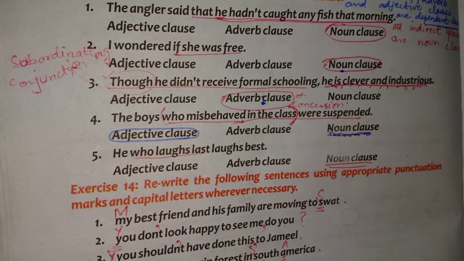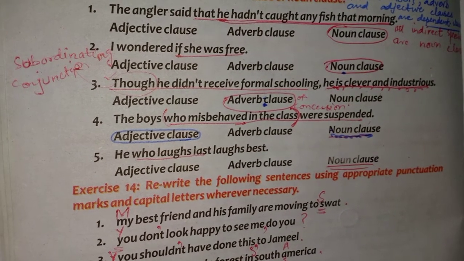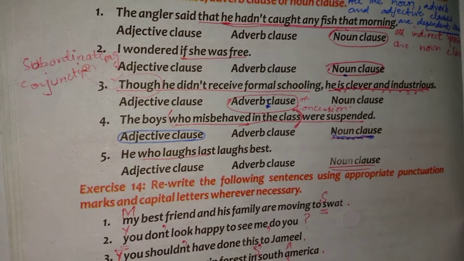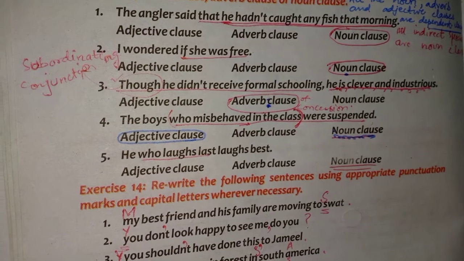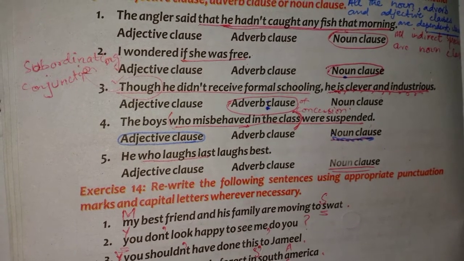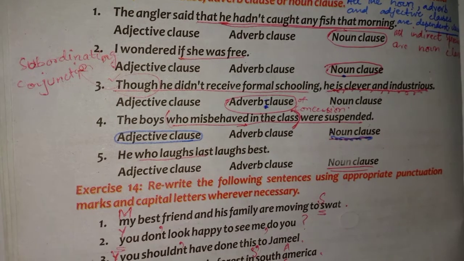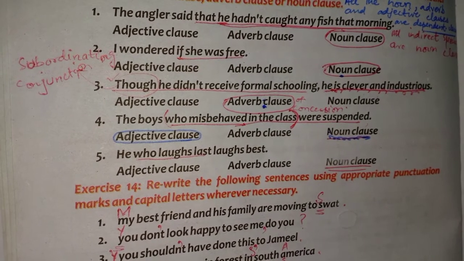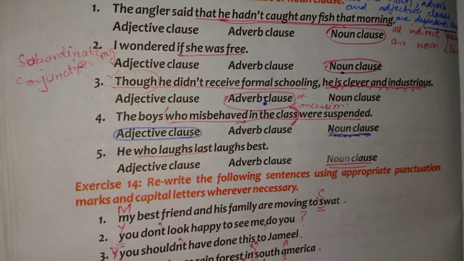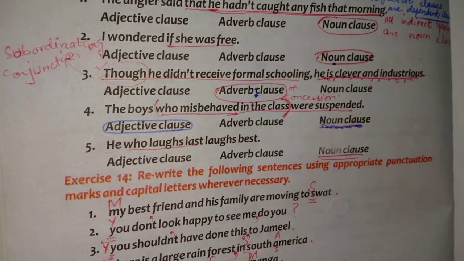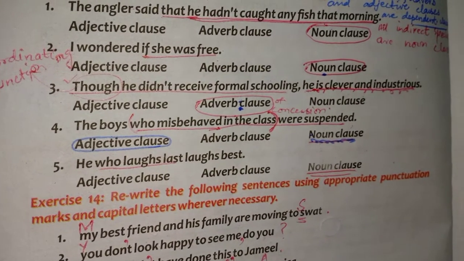So the clause over here is though he didn't receive formal schooling. Adjective clause, adverb clause, noun clause. Its correct option is adverb clause. Though he didn't receive formal schooling is an adverb clause. Clear?